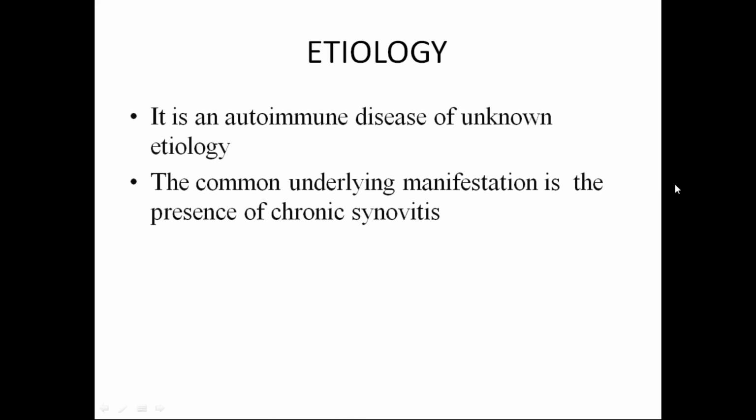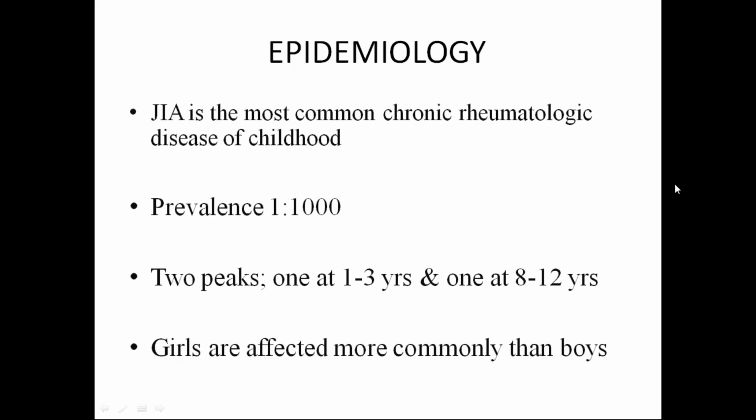Usually the T cells have a central role, releasing pro-inflammatory cytokines, favoring a type 1 helper T lymphocyte response, finally resulting in synovial destruction or synovitis. So you must know this is an autoimmune disease. The common underlying manifestation is the presence of chronic synovitis.